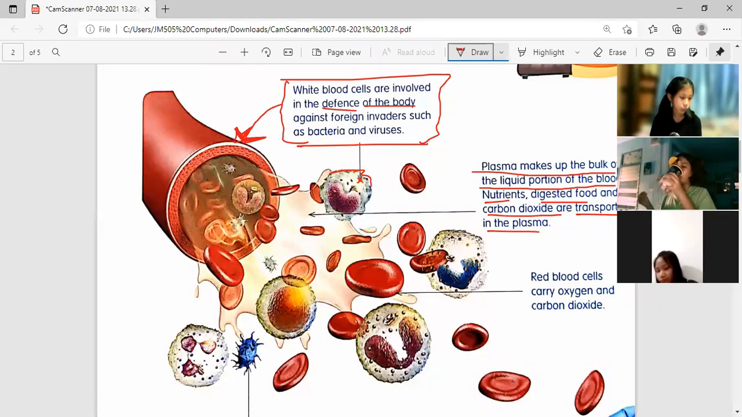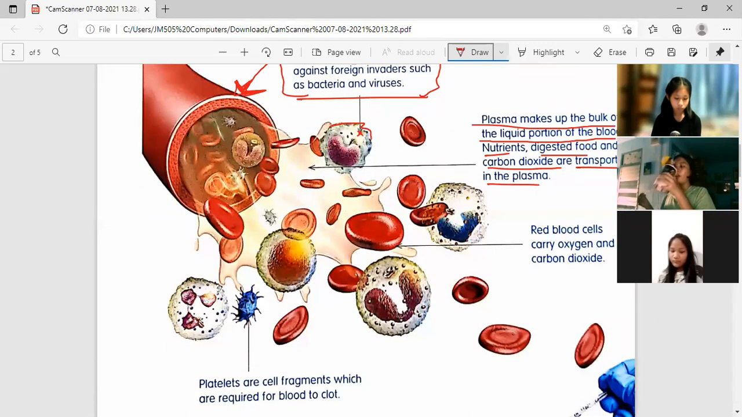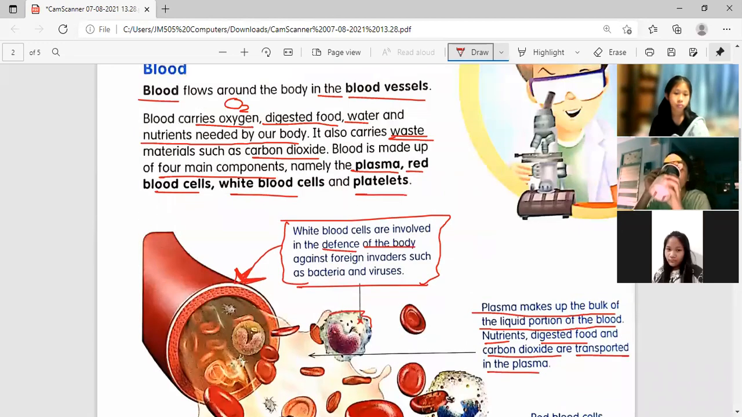Okay? Red blood cells. Red blood cells carry oxygen and carbon dioxide. So two kinds of blood, not two kinds of blood, two parts of the blood.